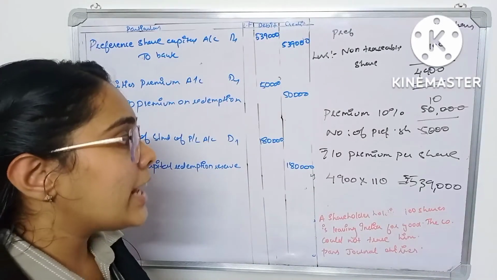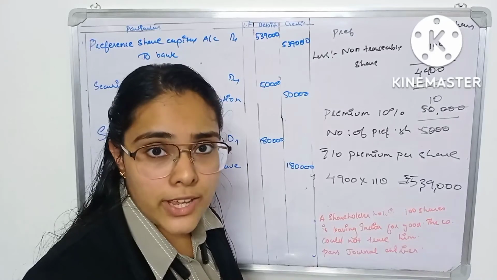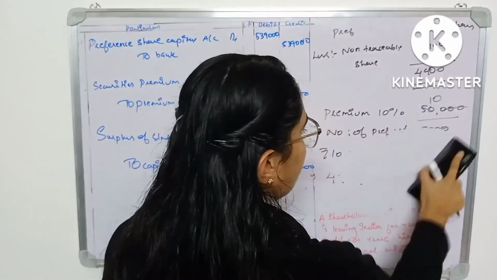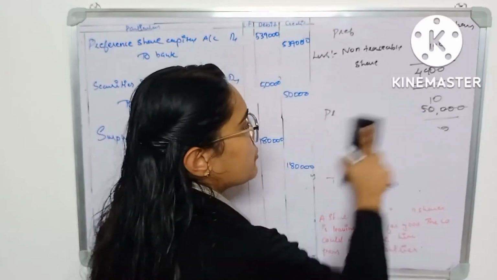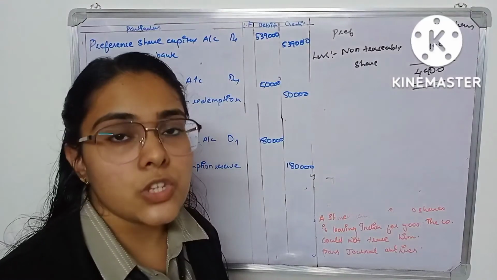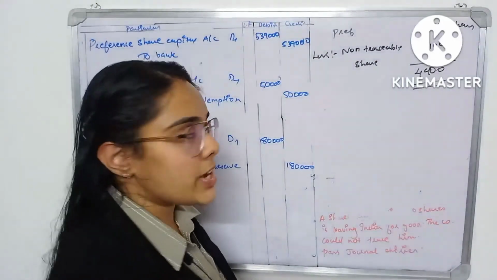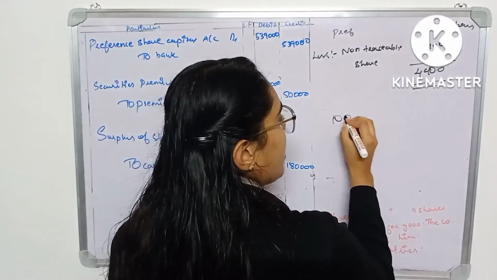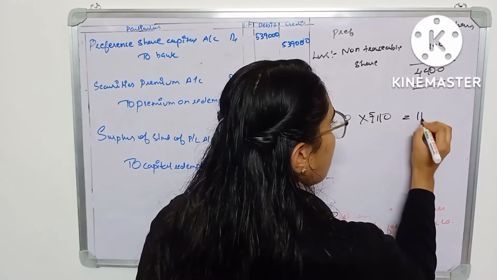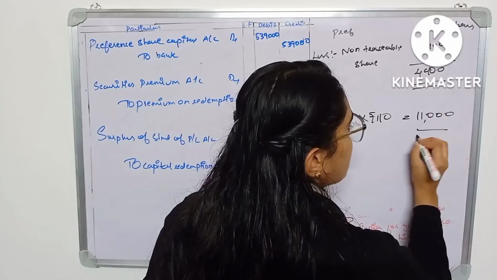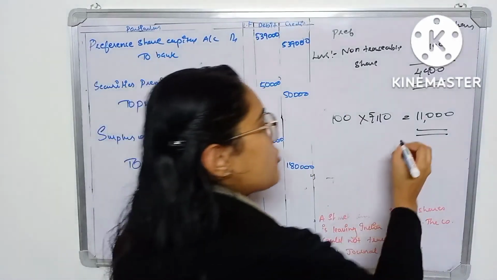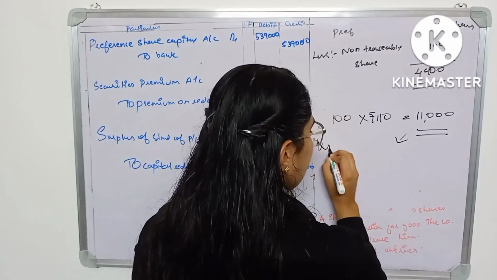Now you have to calculate the amount due to the non-traceable shareholder. How will you calculate that? It is simple. You know that per preference share to be redeemed, you have to pay 110 rupees. And you know the number of non-traceable shares, it is 100. Now 100 into 110 rupees will give you just 11,000 rupees. This 11,000 rupees is the amount due to the non-traceable shareholder.